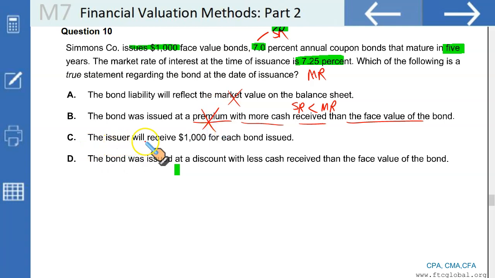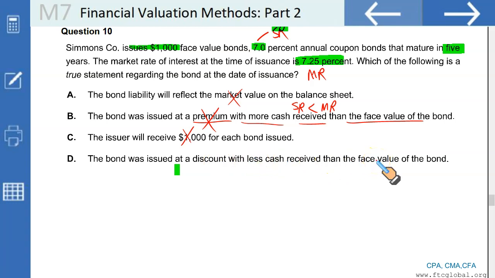C, the issuer will receive $1,000 for each bond issued. Wrong. You will receive 1,000 only when the stated rate is 7% and the market rate is 7% as well. This is wrong as well. So surely there is no doubt it is D, but let us do the computation. The bond was issued at a discount with less cash received than the face value.